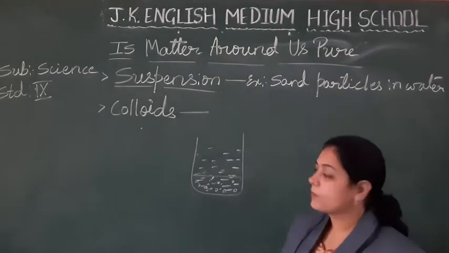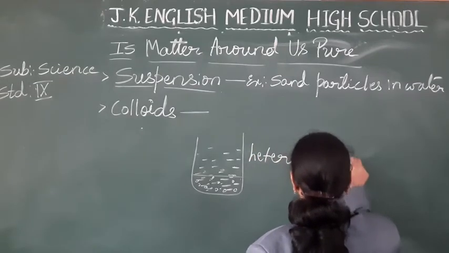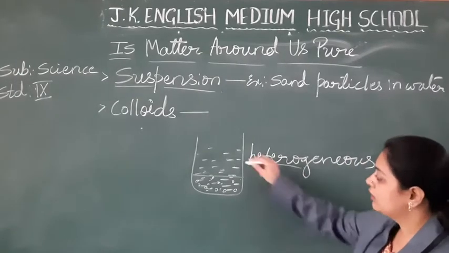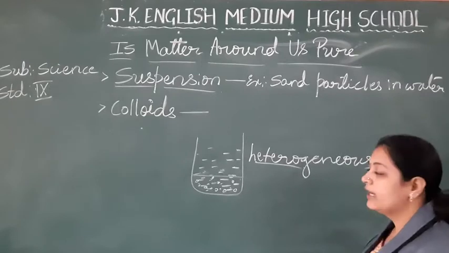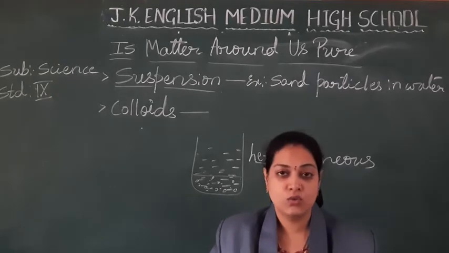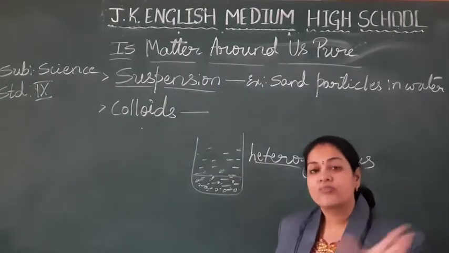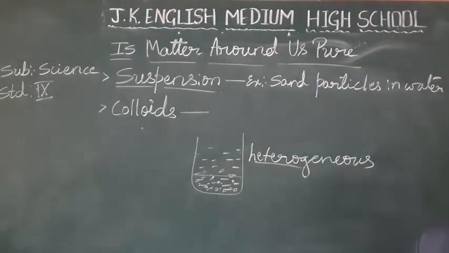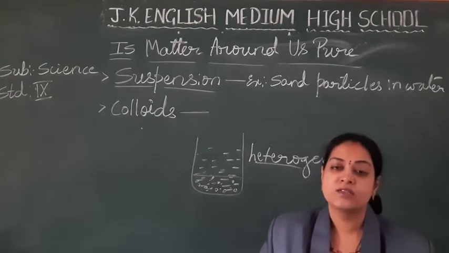First one, a suspension is a heterogeneous mixture. What do you mean by hetero? Different. We can see the water as well as the sand particles, so it comes under heterogeneous mixture. For solutions, we discussed the example of salt solution or sugar solution. Can you distinguish salt like sand particles? No. So that is called a homogeneous mixture, and this is called a heterogeneous mixture. So the first property is that a suspension is a heterogeneous mixture.